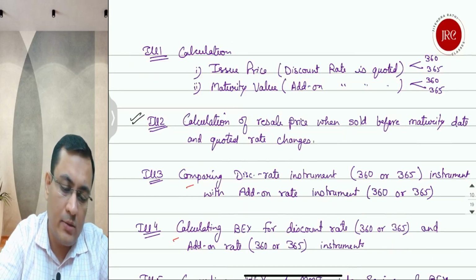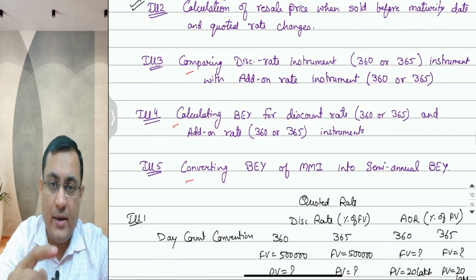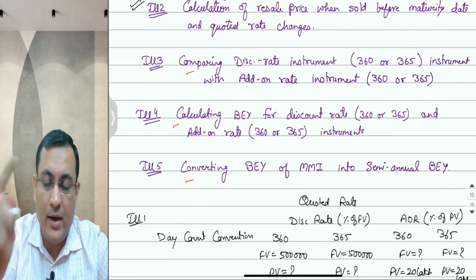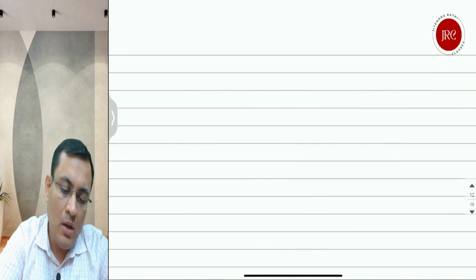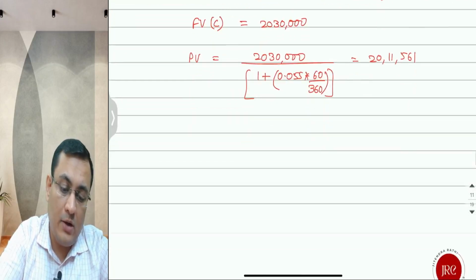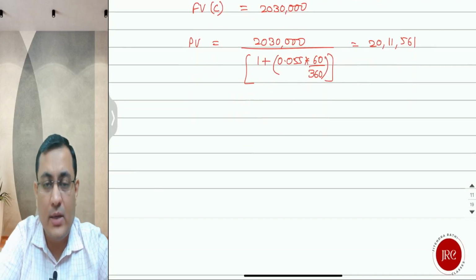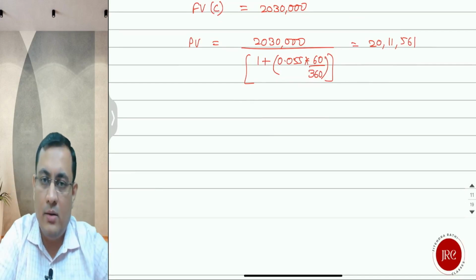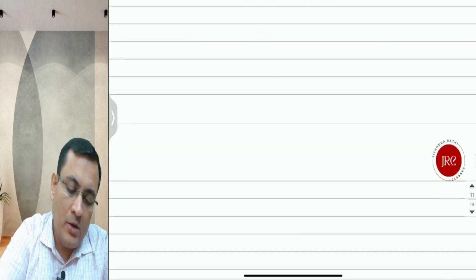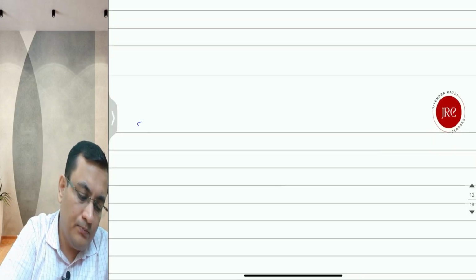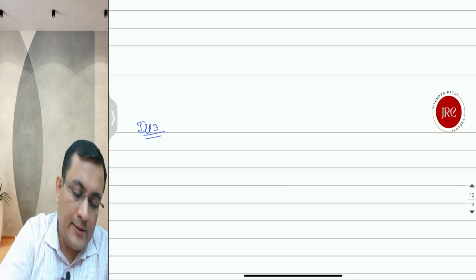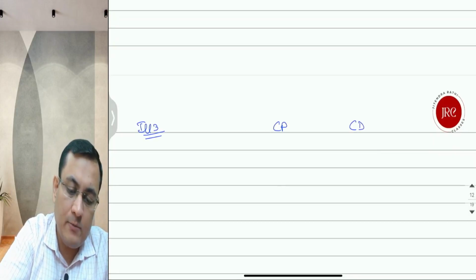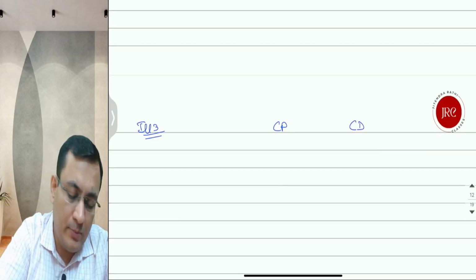Next, the third type of question is comparing a discount rate instrument with an add-on rate instrument, with the same tenure. These money market instruments are not paying interest; it's only one investment and one return, one maturity value. So illustration number 3: there is a CP and there is a CD, commercial paper and certificate of deposit.